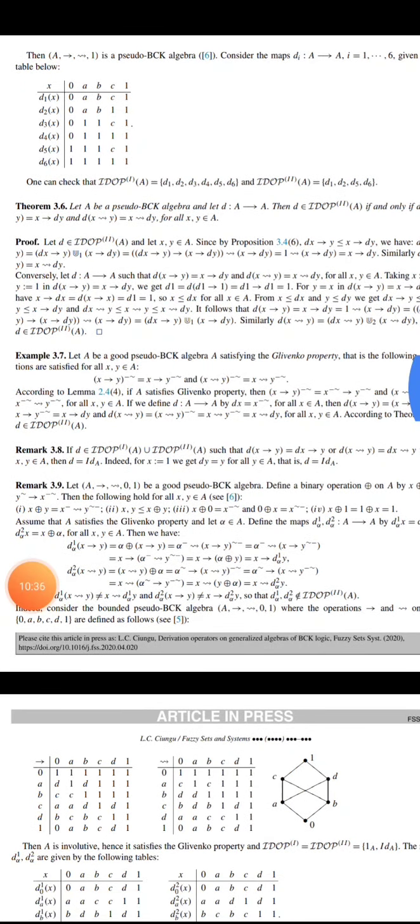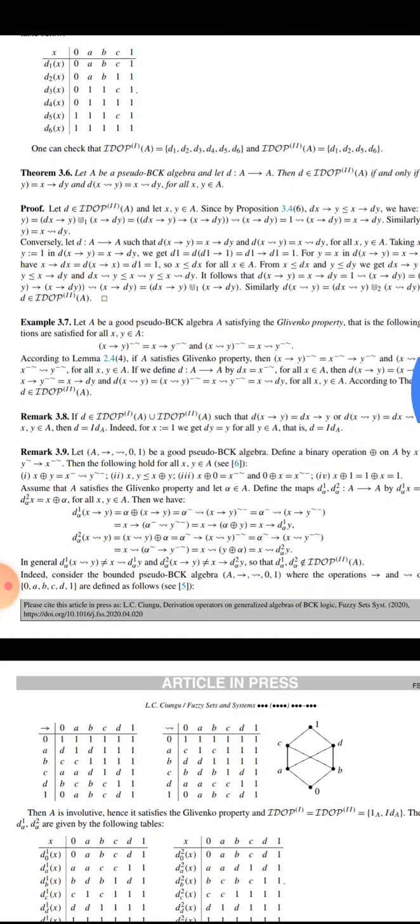Next we talk about a theorem. Let A be a pseudo basic algebra and let D be a map from A to A. Then D belongs to IDP2 if and only if D(x → y) = x → D(y) = D(x) → y. Here we use two binary operations. Previously we have discussed these operations. Here many other examples you can see.